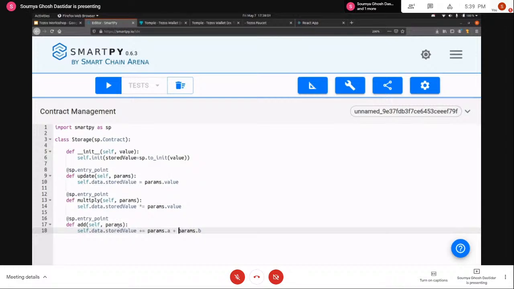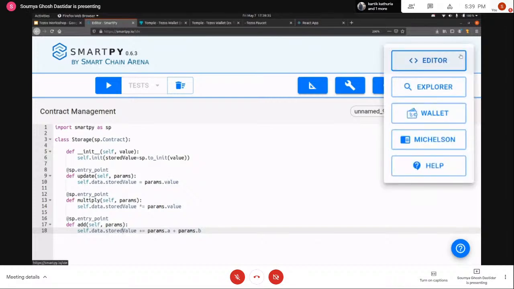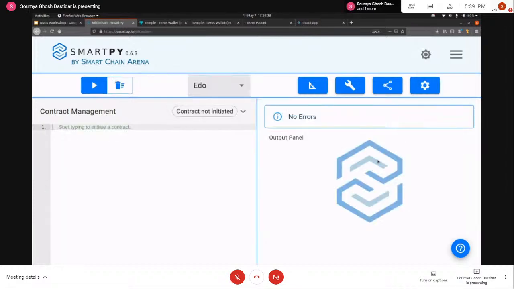So when we are calling the add entry point, we have to send two inputs in the object. So we are sending params.a and params.b as the input here, and as the operation suggests, we are just adding these two numbers and adding it to the value that is stored in the storage and updating the storage again. So that is all for writing a simple entry point, right? You can add in more complex logic. There are if conditions and things like that that you can do. So I'll just go ahead, click on this.